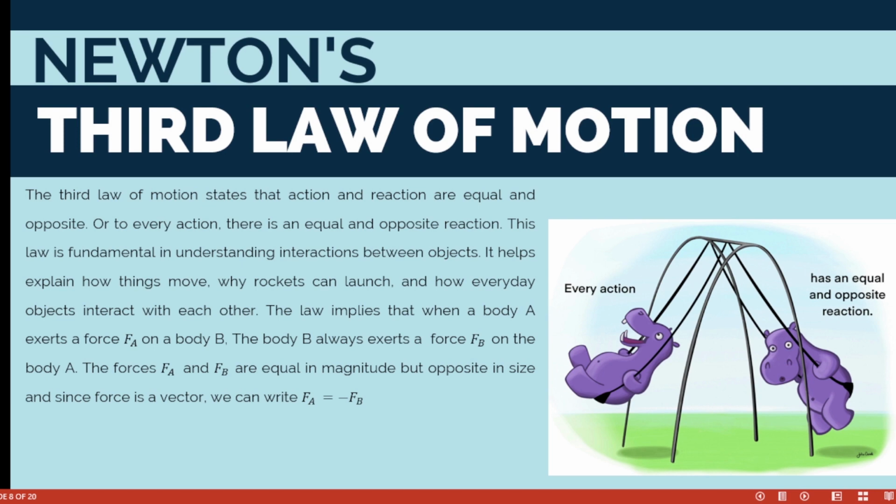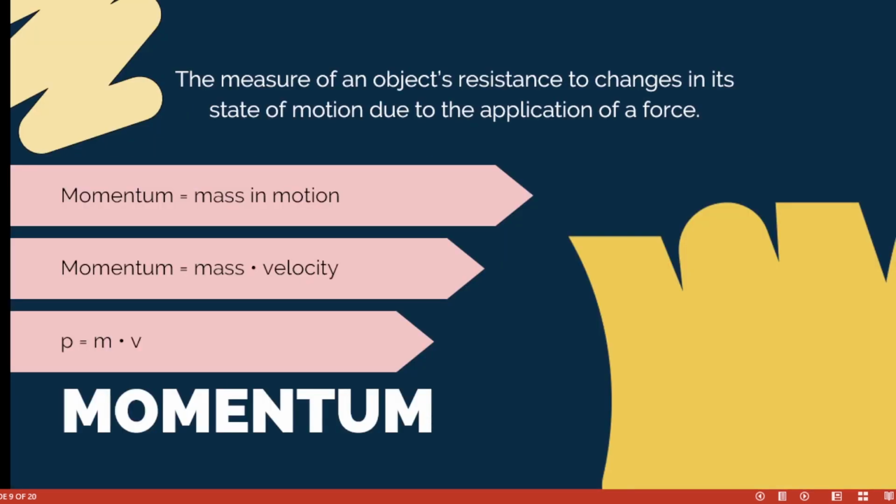And since force is a vector, we can write Fa is equal to what? Minus Fb. Because they are acting in opposite directions, that is what the minus means. But their magnitude, which is their size, is the same. So it states that action and reaction are equal and opposite. The opposite is where the minus sign came from. So that is Newton's third law of motion.